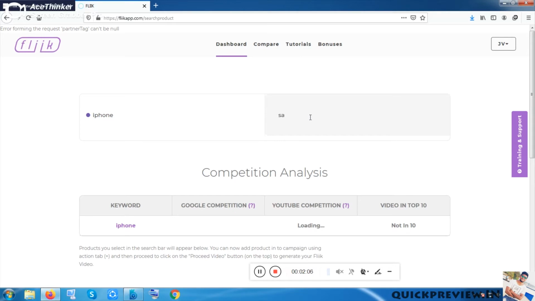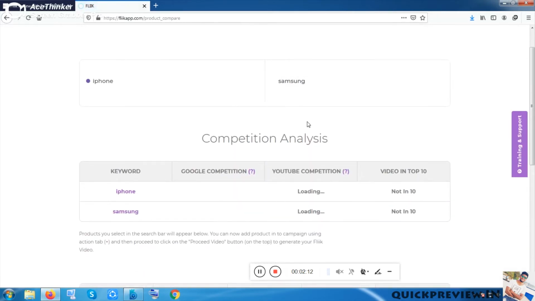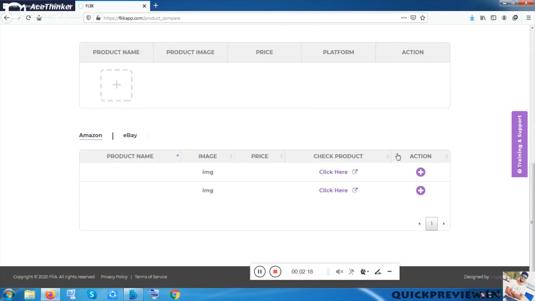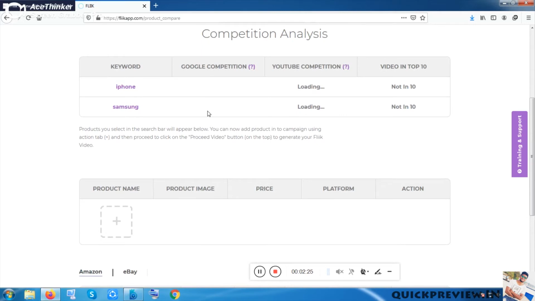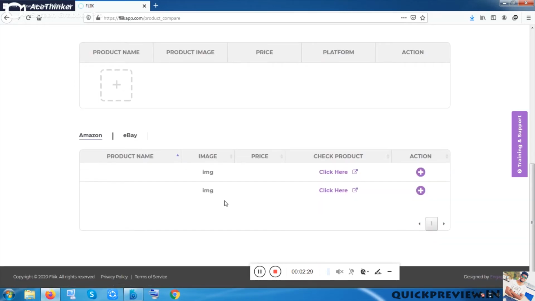Let me put here Samsung. As this is a review version, maybe that is why they are not showing me all of the options. But on your purchased version, every option will be activated, and the list will be longer than mine.